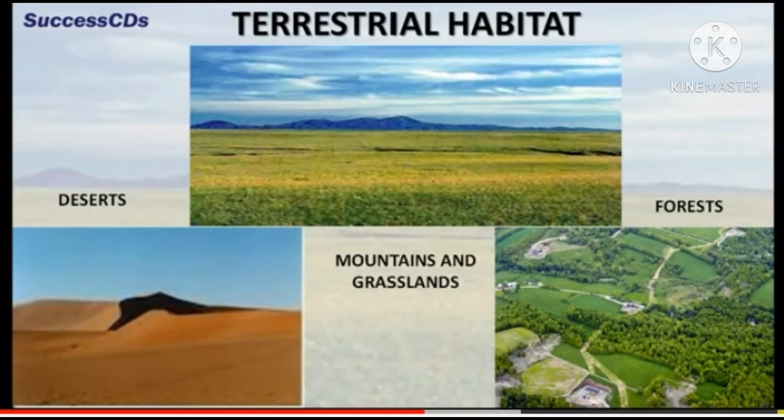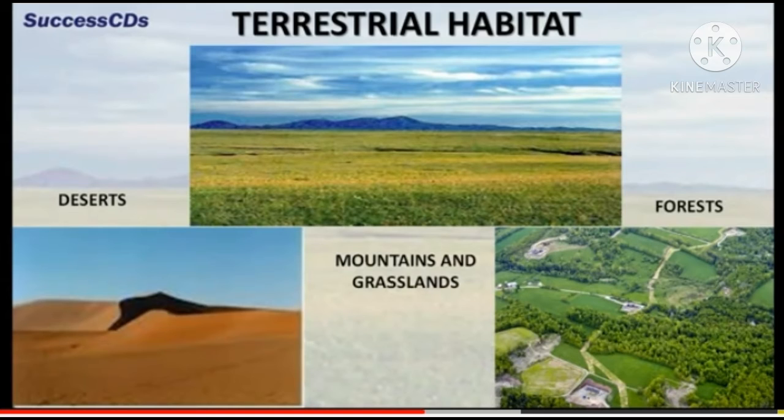Desert habitats are sandy land, get very little rainfall and have hot and dry climatic conditions. These are very hot during the day and become cold at night. So plants like cactus and animals like camel, rattlesnake, etc. are found in these habitats. Grassland habitats are covered with grasses and have very few trees and shrubs. These habitats get moderate rainfall. Animals like zebra, giraffe, deer, etc. are found in the grassland habitat.